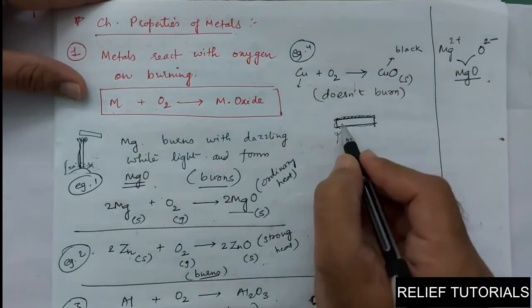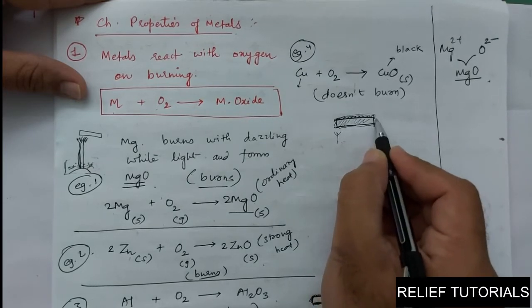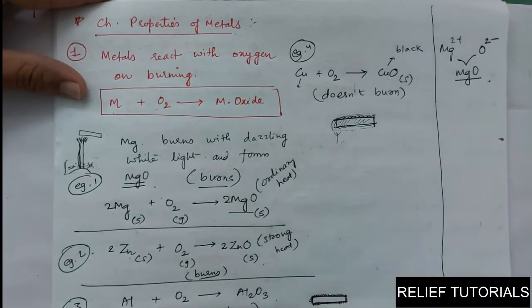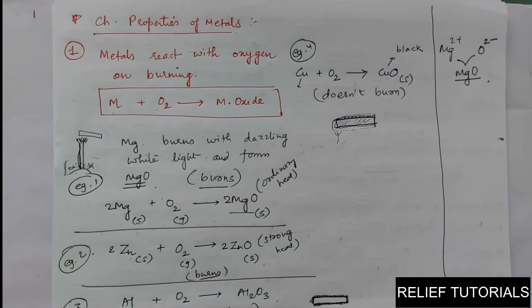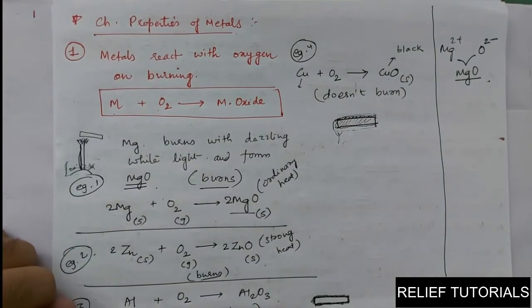So gradually the brown colored metal is covered by the black colored copper oxide over the strip when you start to burn or supply heat. Is that clear? Magnesium burns, zinc burns, aluminium does not burn, copper does not burn. We can take many such examples.